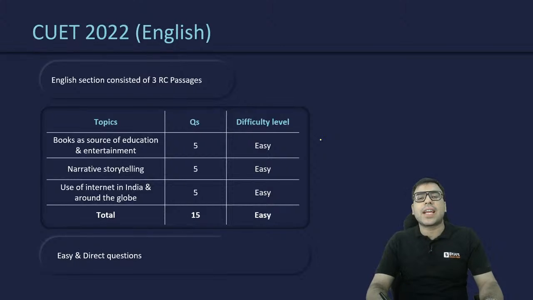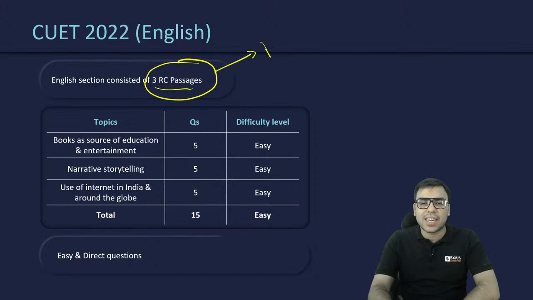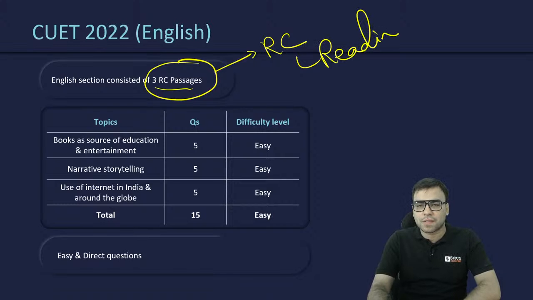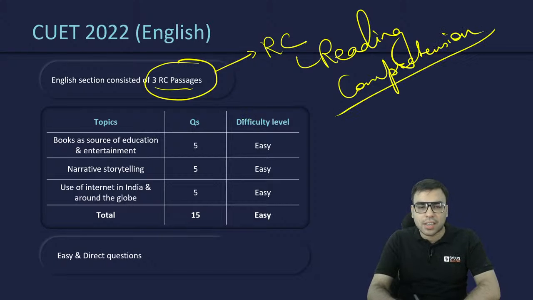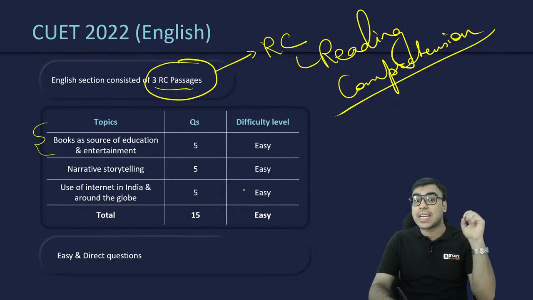Now the next one is the CUET 2022 English section. Of course, they gave 3 RC passages. RC means reading comprehension, I hope you are aware of this. They give you a passage, you have to read it and then answer accordingly. That's called reading comprehension. The first topic was books as a source of education and entertainment.